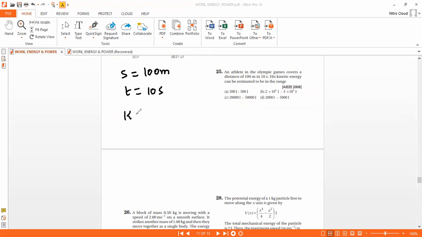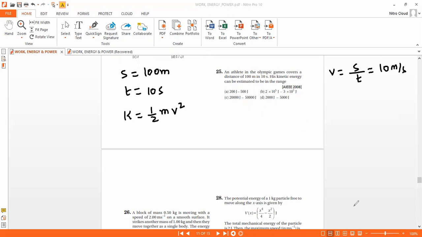I need to find kinetic energy, that is half mv square. So v is equal to s by t, which is nothing but 10 meter per second.